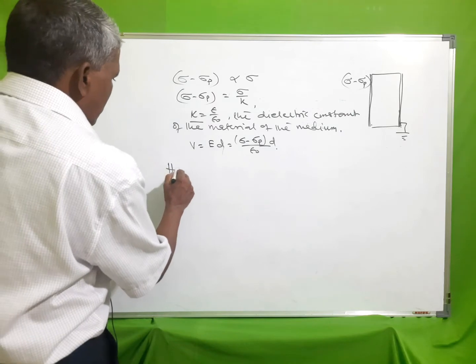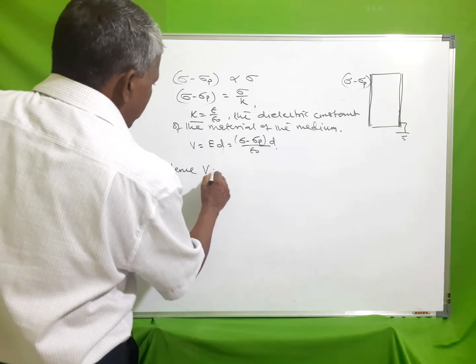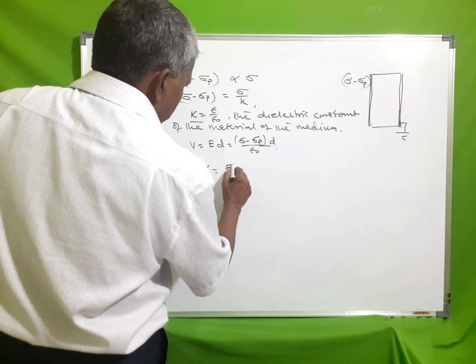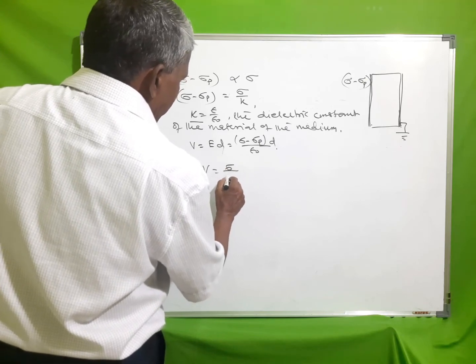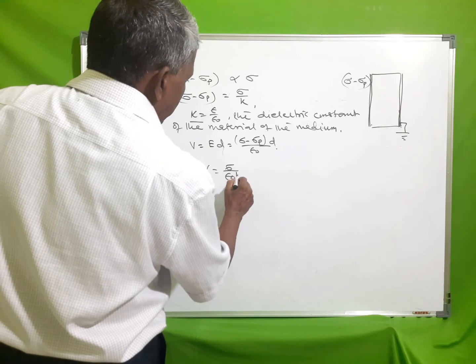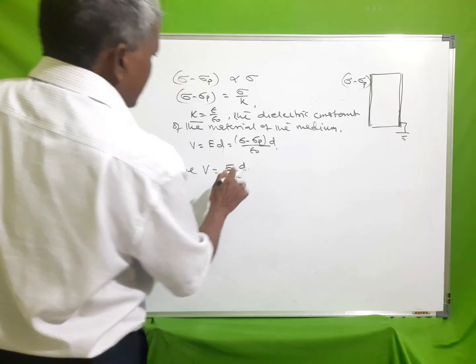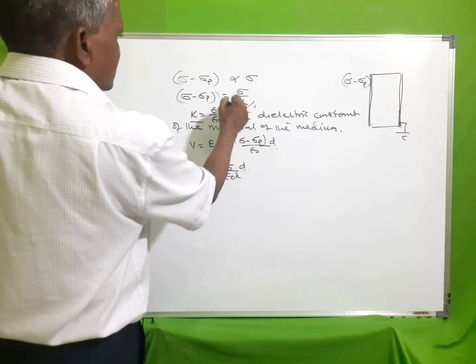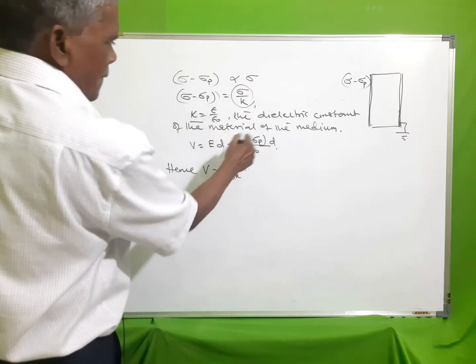Hence, V is equal to sigma by epsilon 0 k into D. Here you can put sigma minus sigma p is equal to sigma by k.